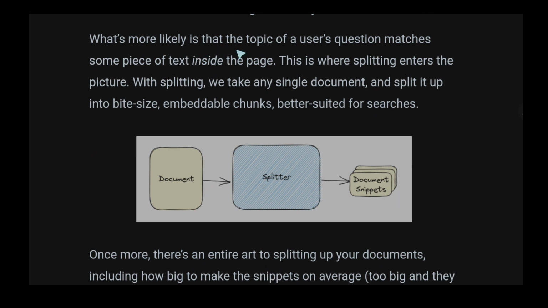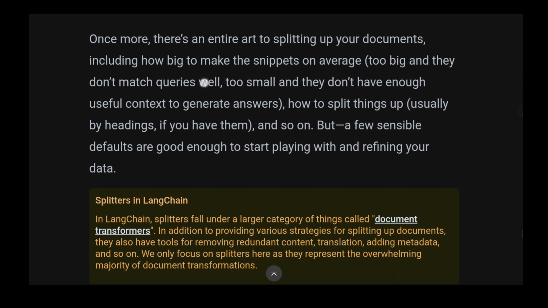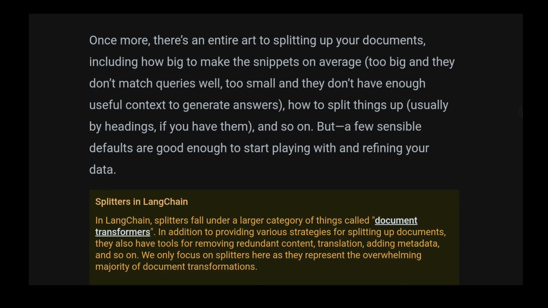What's more likely is that the topic of the user question matches some piece of text inside the page. This is where splitting enters the picture. With splitting, we take any single document and split it up into bite-sized embeddable chunks better suited for searches. Take one document, split it into document snippets, because the answer might be in some of them or relevant to some of them.